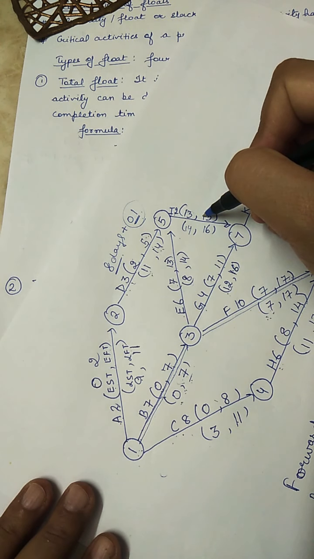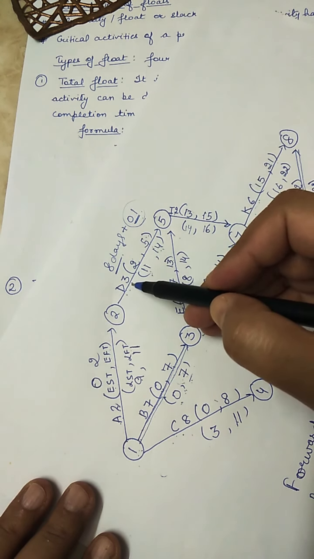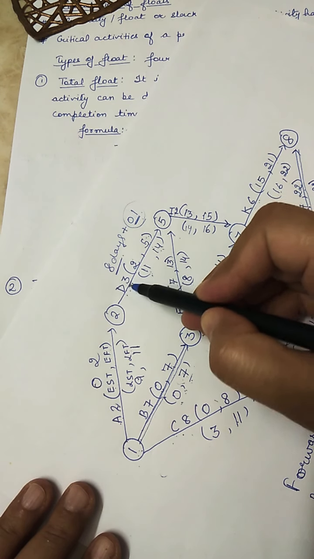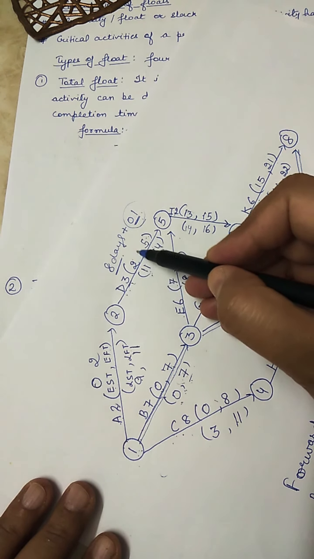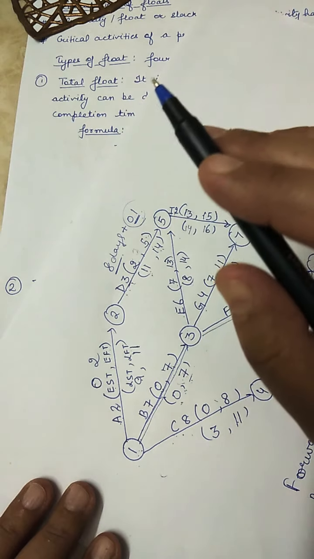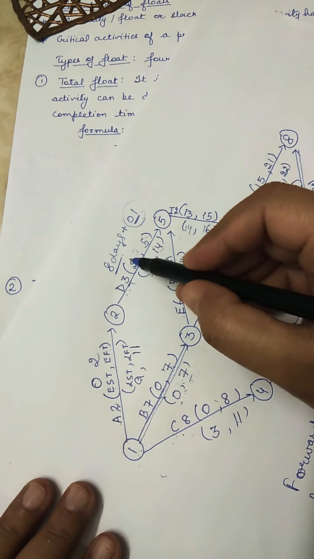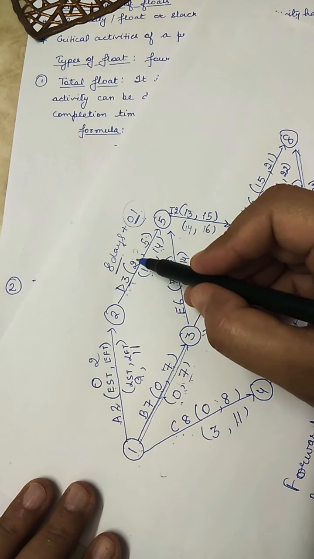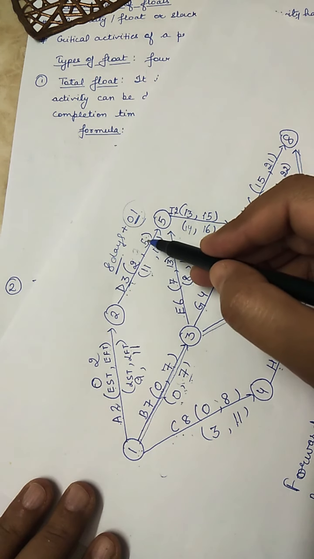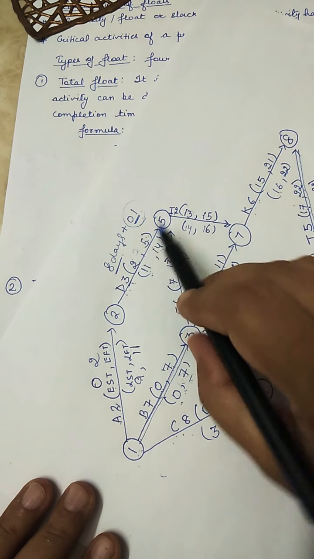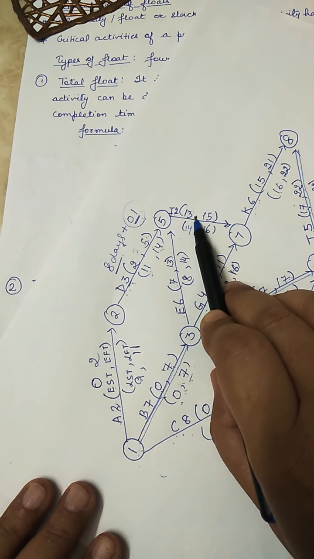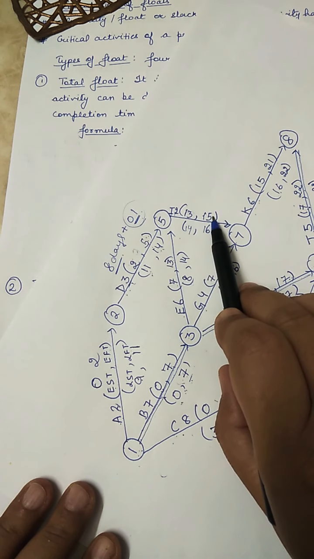For example, if it is not started on day 2, let's suppose it consumes 9 days, all of the total float. So it will start on 11th day. 11 plus 3, it will end on 14th, and the next will start on 14th. Okay, 14 and this will become 16.